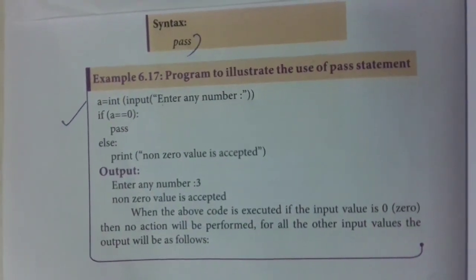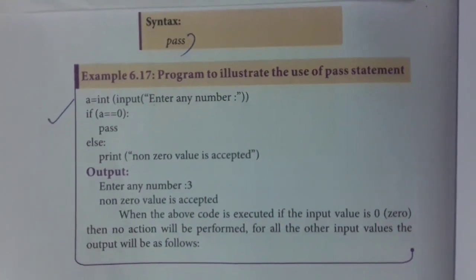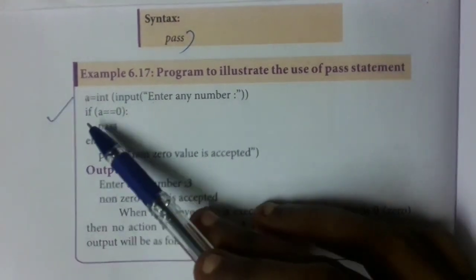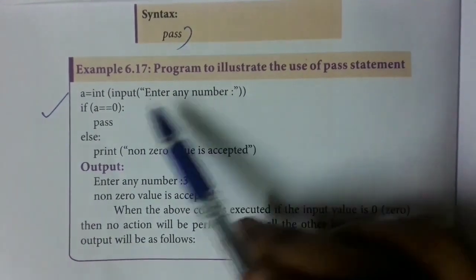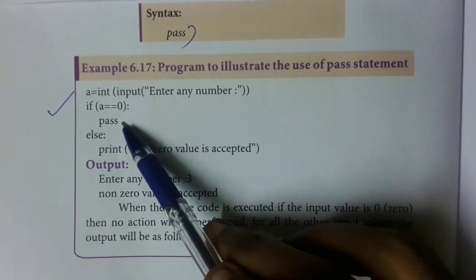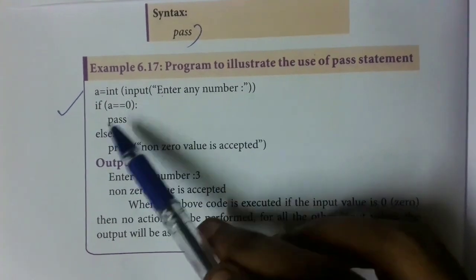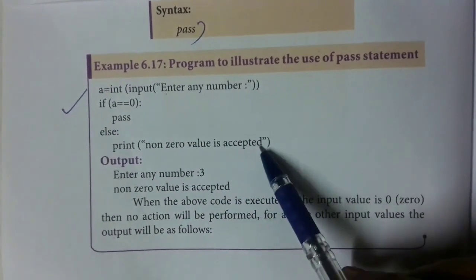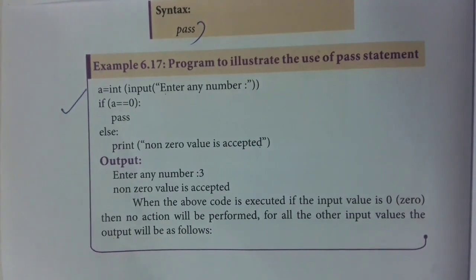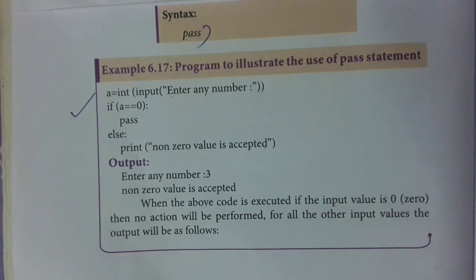Next one we have is the pass statement. Pass is a null value. Nothing will be printed. See, it is used along with the if statement. They are asking you to enter a value. If the value is equal to 0, it will pass, which means nothing will be printed. If the value is not equal to 0, a non-zero value is accepted, and the statement will be printed. So these are the examples for control statements.